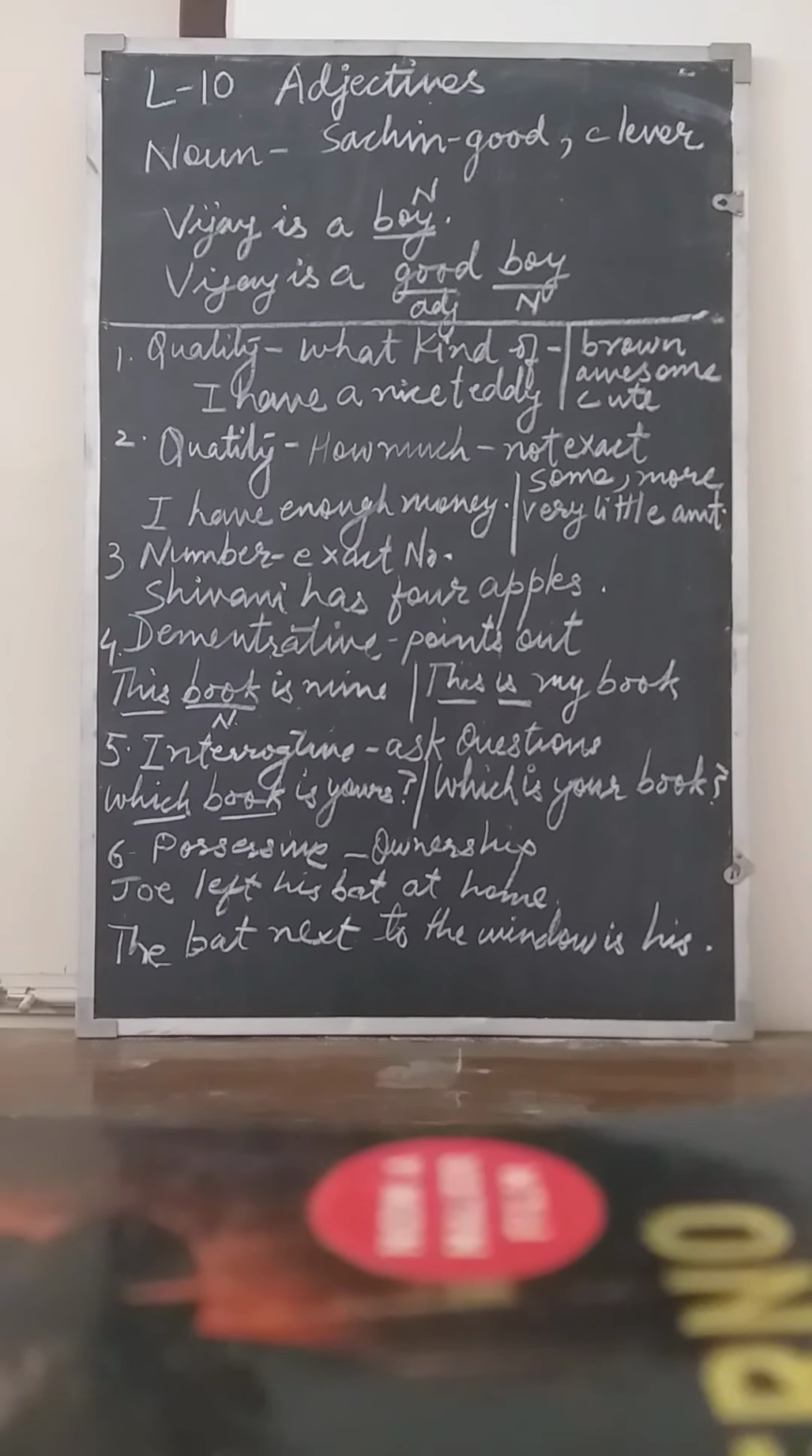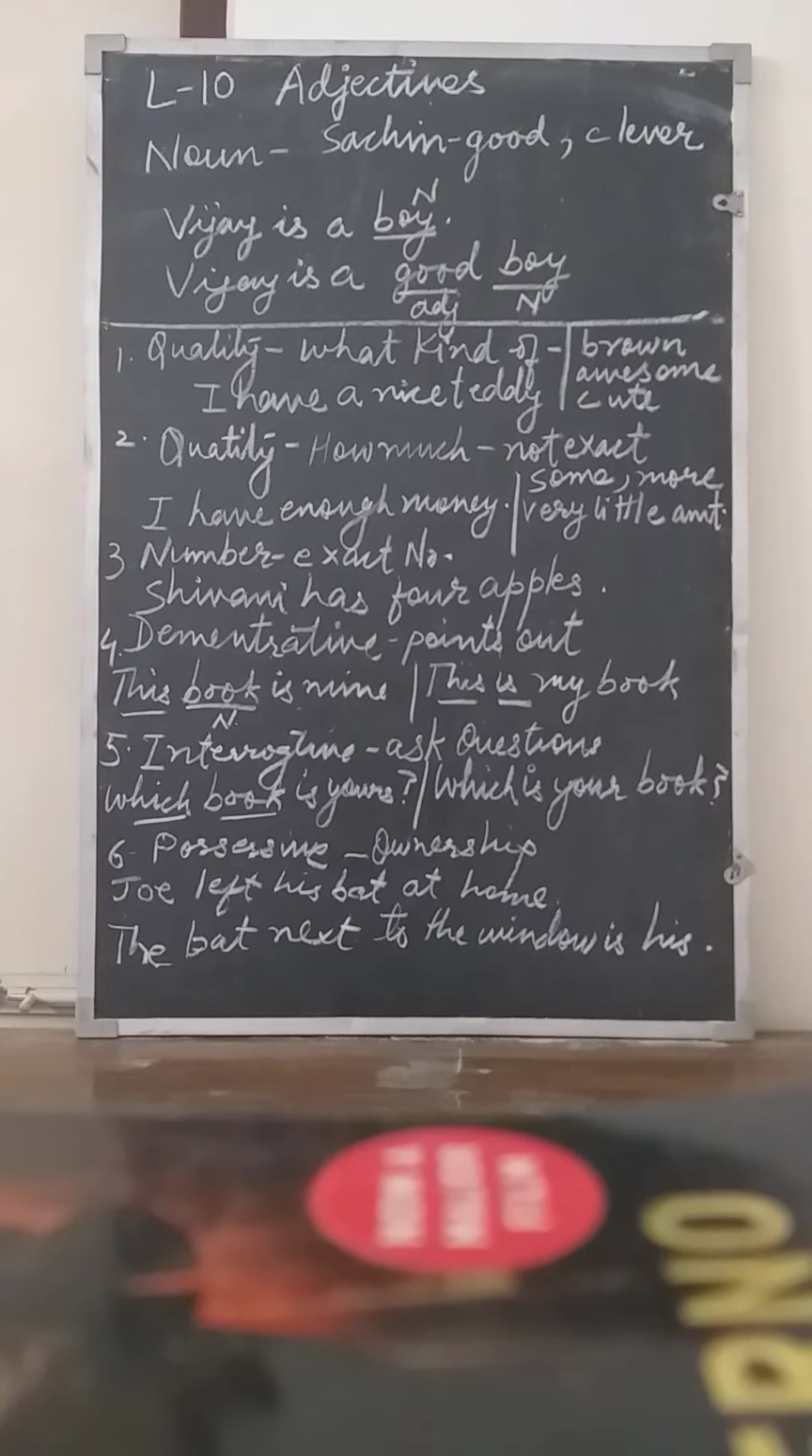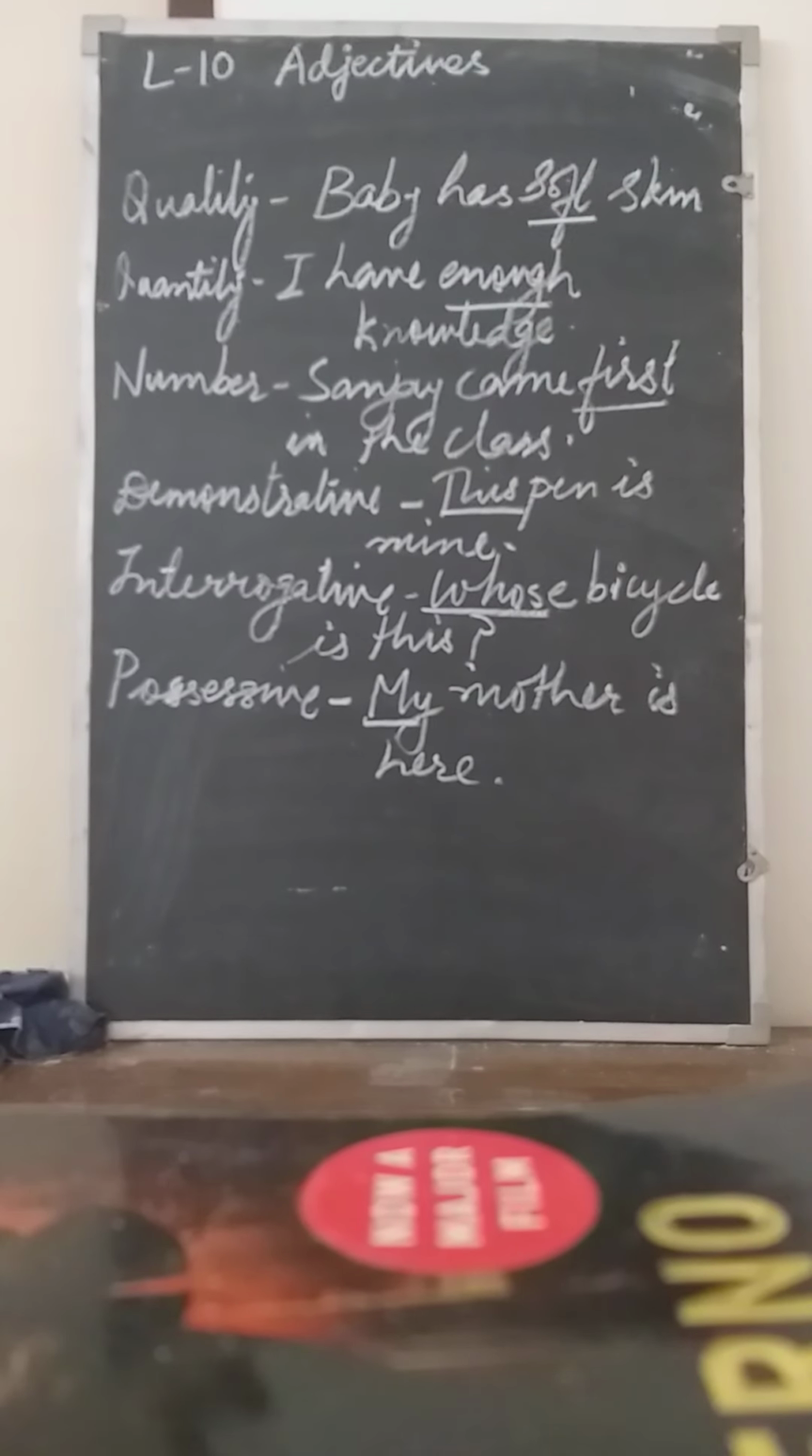So quickly we'll revise all the six main kinds. Let's have a recap of all the main six adjectives. Adjective of quality, baby has soft skin. What kind of skin does the baby have? Soft. Quantity, I have enough knowledge. How much? Not exact, but some. Number, Sanjay came first in the class. First, denoting the exact number.